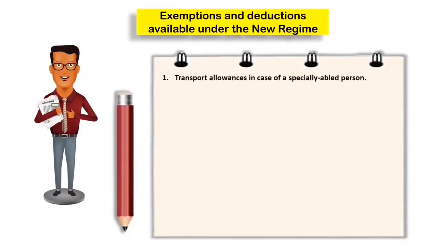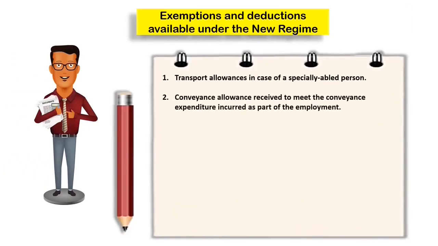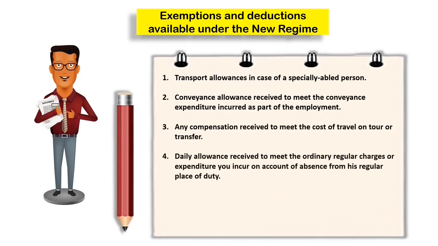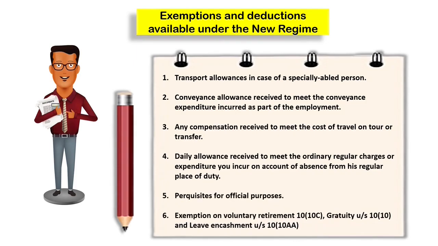That is transport allowance in case of a specially abled person, conveyance allowance received to meet conveyance expenditure incurred as a part of employment, any compensation received to meet the cost of travel on tour or transfer, daily allowance received to meet the ordinary regular charges or expenditure on account of absence from regular place of duty, perquisites for official purposes, exemption on voluntary retirement, Section 10, subsection 10C, gratuity under Section 10, subsection 10, and leave encashment under Section 10, subsection 10AA,